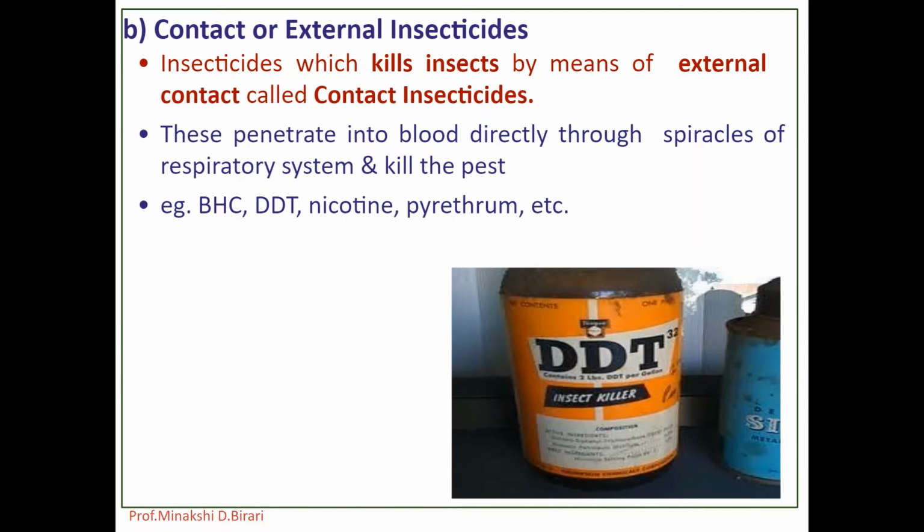For example, BHC, DDT, nicotine, preparation sulfur, dieldrin, aldrin, pyrethrum, oil emulsions, rotenone, thiocyanate and cystox. These are examples of contact or external insecticides.